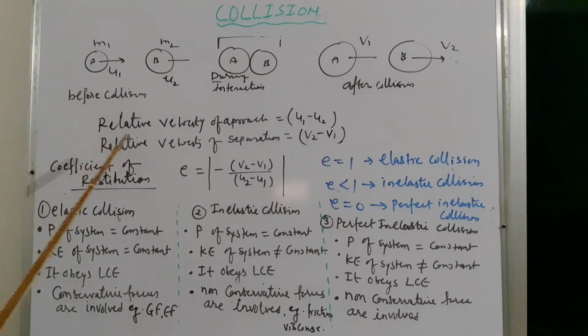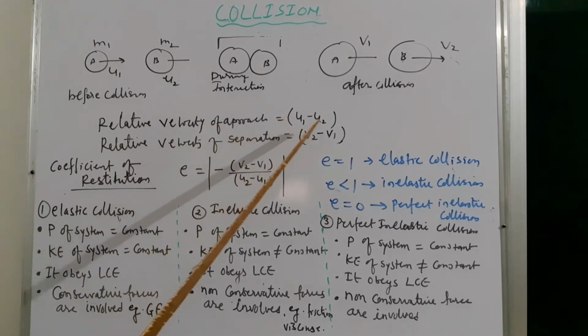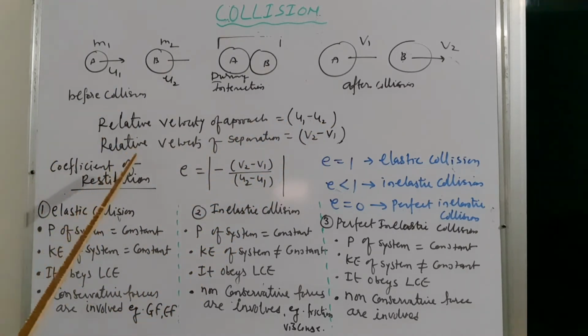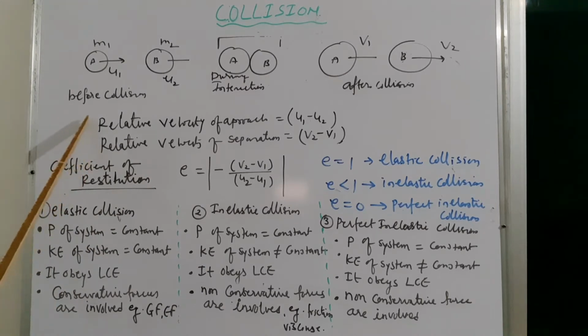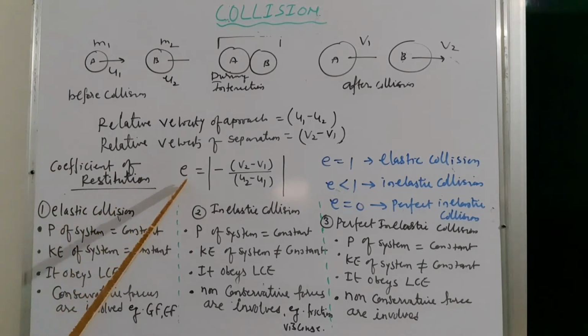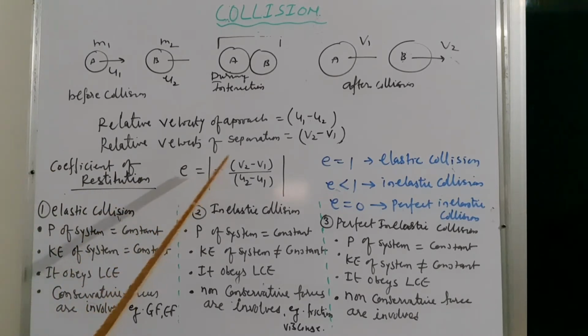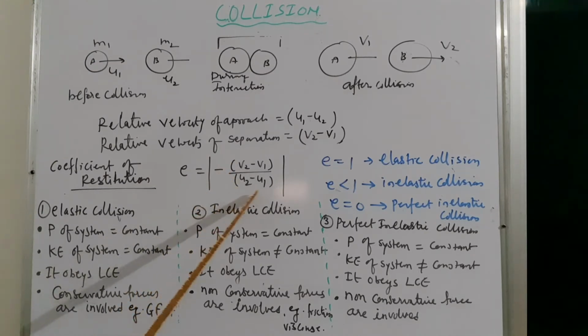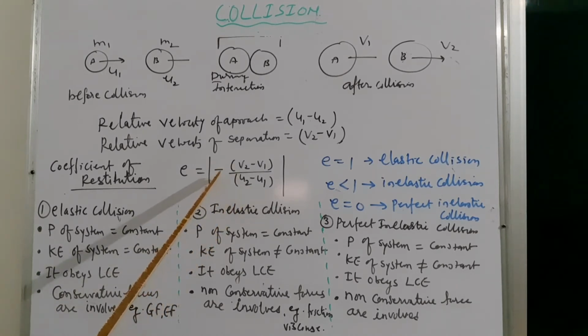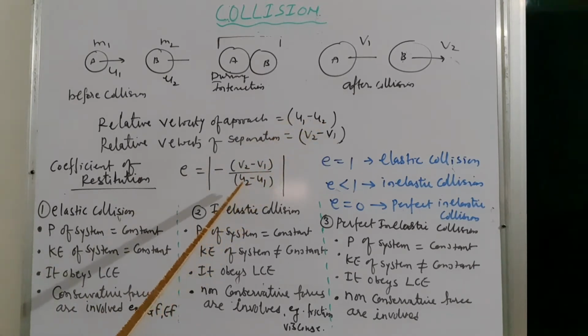So before collision we can find the relative velocity of approach, u1 minus u2, and after collision we can find the relative velocity of separation, that is v2 minus v1. By the ratio of these two quantities we can determine the coefficient of restitution, that is e is equal to mod of minus relative velocity of separation upon relative velocity of approach. Keep in mind this is a minus sign, okay? Because in place of u1 minus u2 I am writing here u2 minus u1, okay?